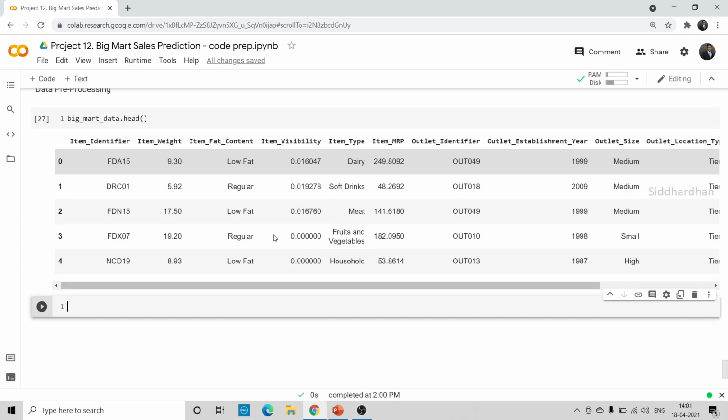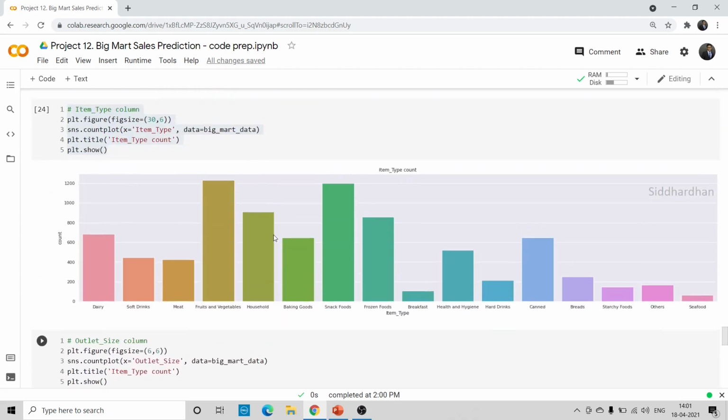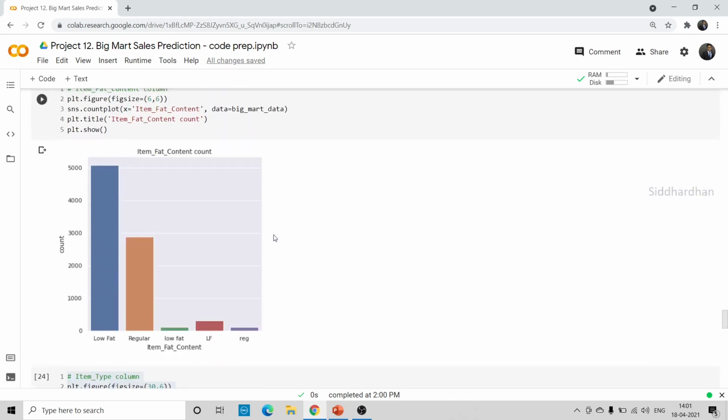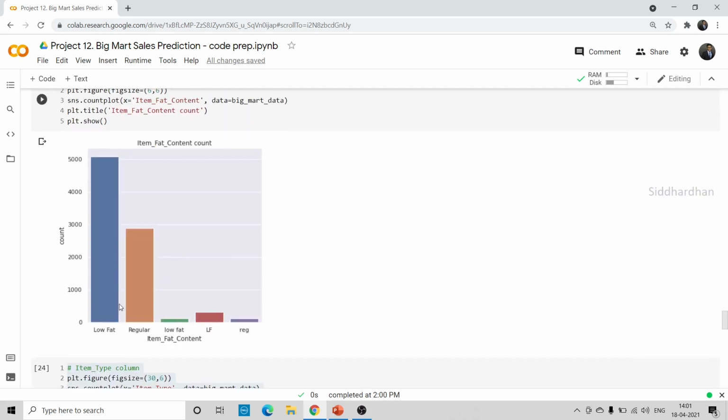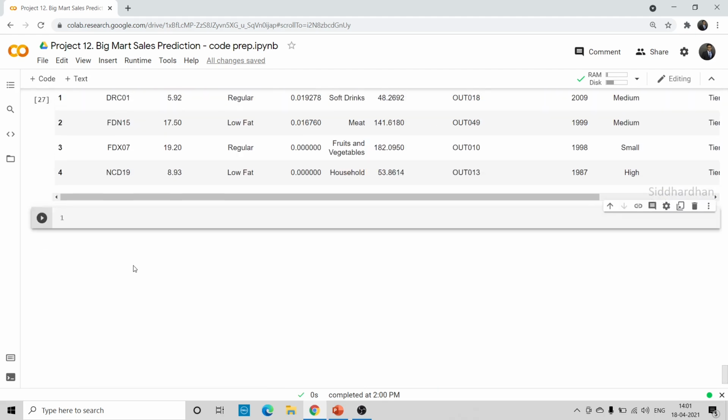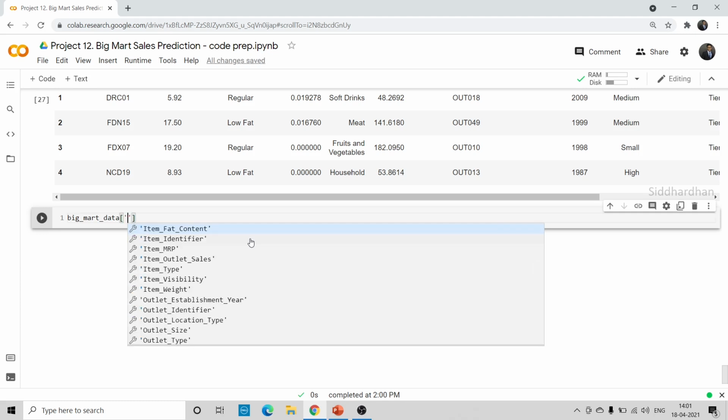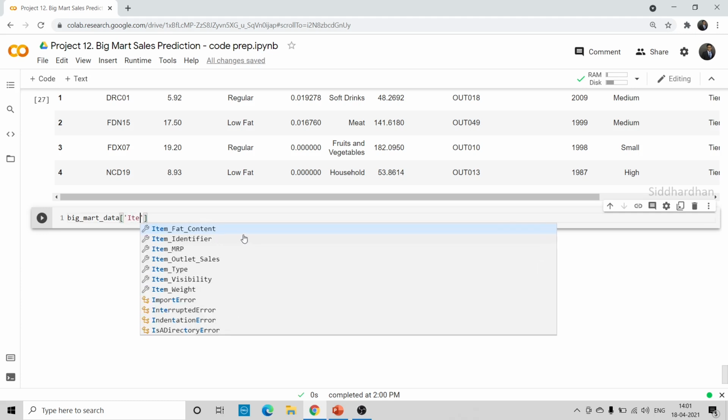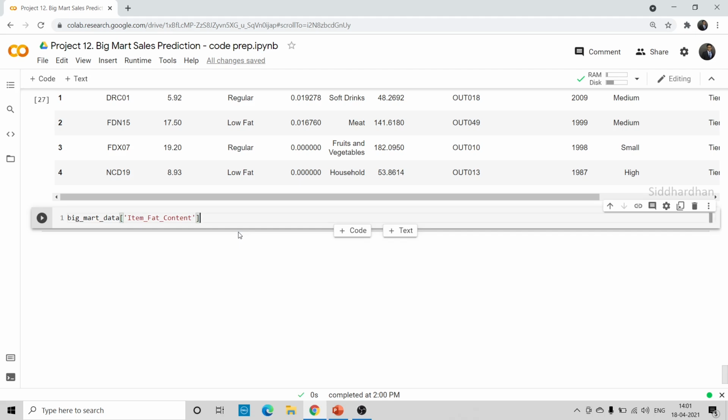Now there is another thing we need to discuss here. I told you previously that we need to change low fat and LF to low fat, and regular to regular. So let's do that before encoding. So Big Mart data, item fat content. In this we need to see what the different values we have are.